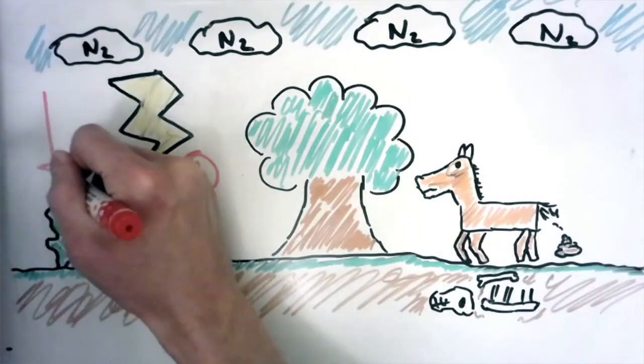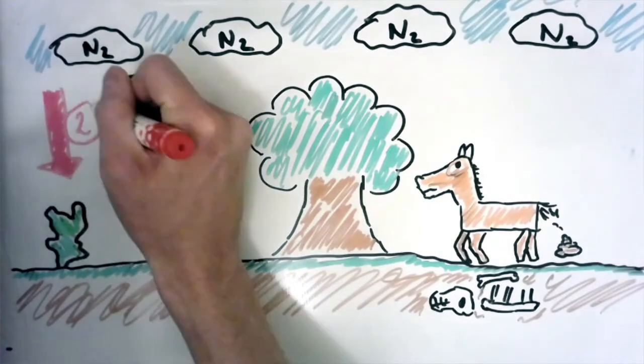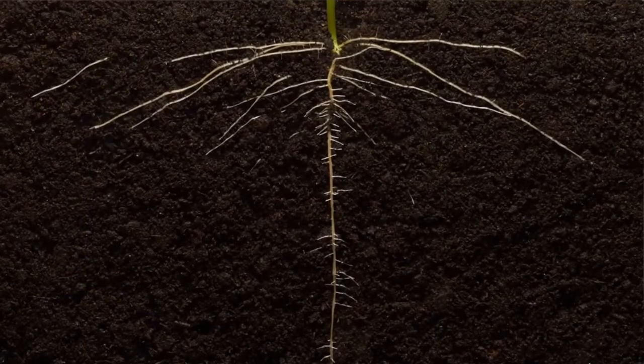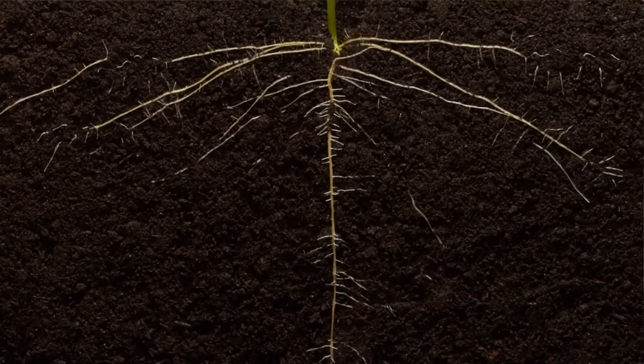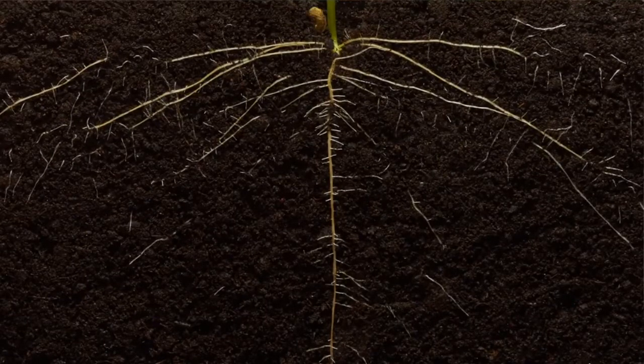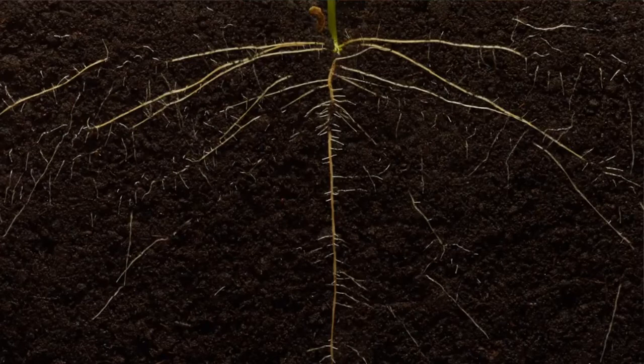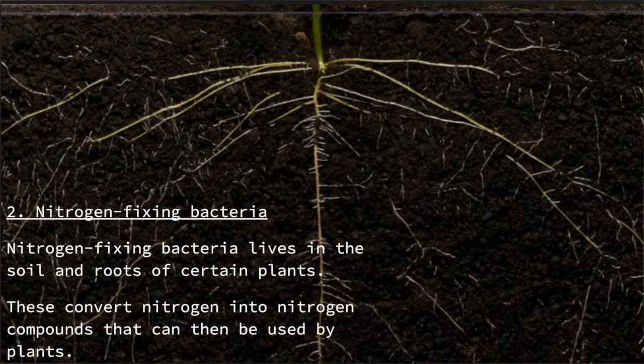The other way in which nitrogen naturally gets pulled out of the air is through a special bacteria called nitrogen-fixing bacteria. It's found in the soil and the roots of special plants known as legumes. These are like pea plants and bean plants, and it is only in the roots that the bacteria are found. That's why these plants are often grown by farmers to enrich the amount of nitrogen within the soil, because they pull that nitrogen out and this bacteria naturally converts it into nitrates, which can then be used.